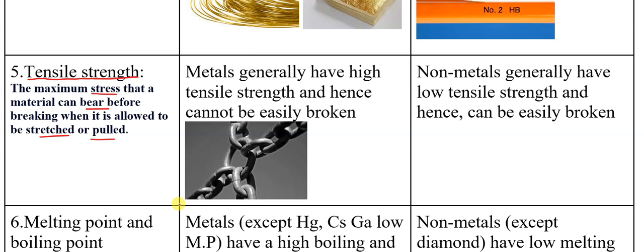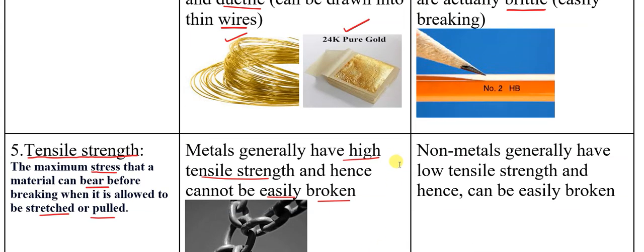Metals, practically, if you apply force with a hammer, they can bear the stress too much. That is why metals generally have high tensile strength and they cannot be broken easily at all. Whereas non-metals have lesser tensile strength, they can be easily broken, like your pencil nib. Still, we have exceptions also, like your diamond, which is not easy to break. But most of the non-metals are brittle and have low tensile strength.